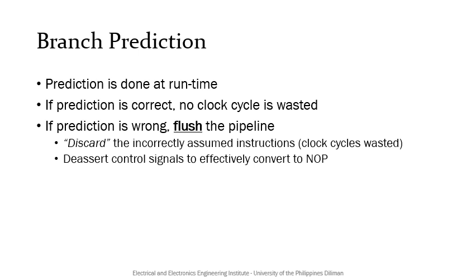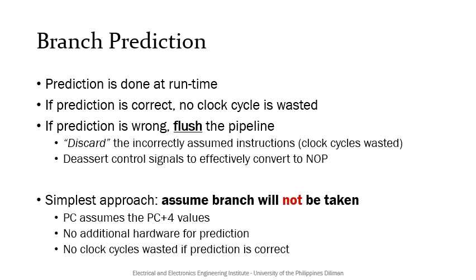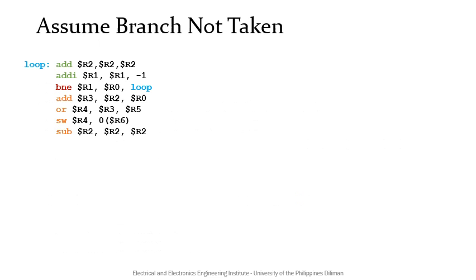The simplest, however, is to assume that the branch will not be taken. In this approach, the PC assumes the PC plus 4 value while the branch is still being evaluated. There is no additional hardware for prediction since the PC plus 4 value is always available with the normal hardware. Again, no clock cycle will be wasted if the prediction or the assumption is correct. Let's see how this assume-branch-not-taken scheme works.